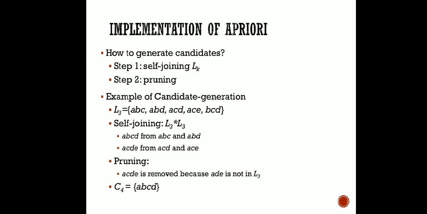You can see that ABC is present, and all the other subsets, BCD is present, but in case of ACDE, ACD is there, but ADE is not present in L3.